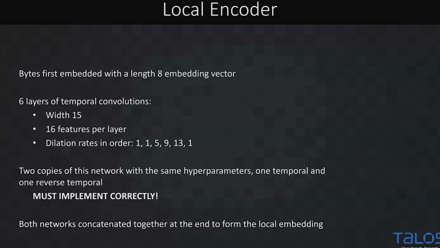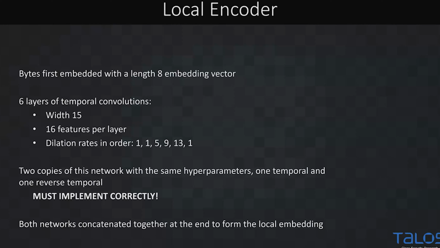So the local encoder, this is the starting point in our neural net. First off, we have our bytes. We're going to embed them into a length 8 embedding vector, as one does. We then have 6 layers of temporal convolutions with widths of 15. Each layer has 16 features, but remember, since we're stacking these together, by the deeper layers its input is quite large. So we need these smaller feature maps per layer to keep the computation down. And we throw in a little bit of dilation here just to expand that receptive view.